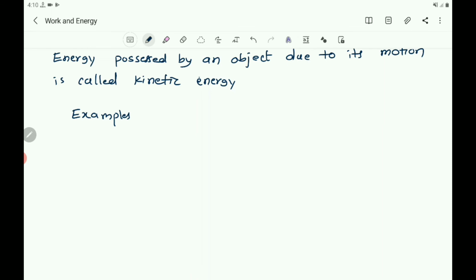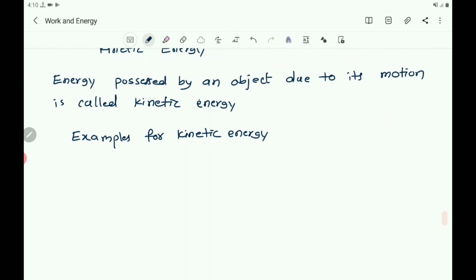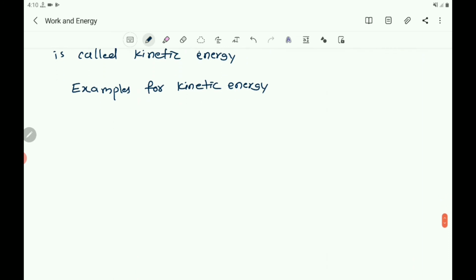Write what are the examples for kinetic energy.